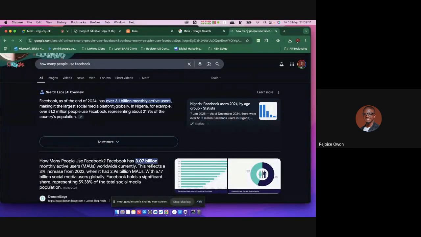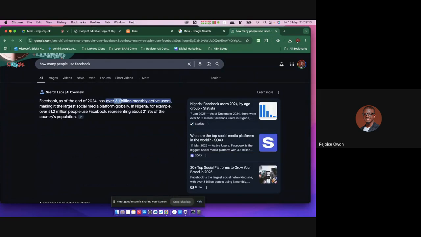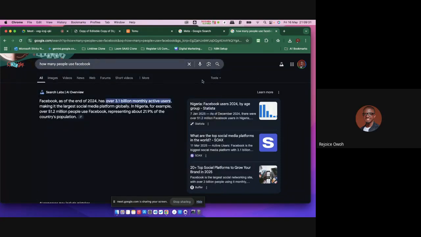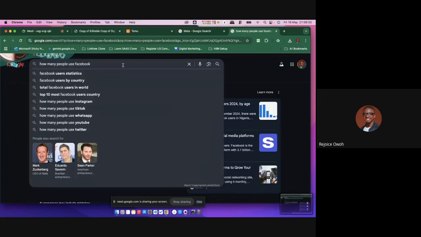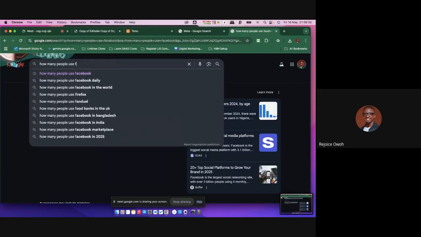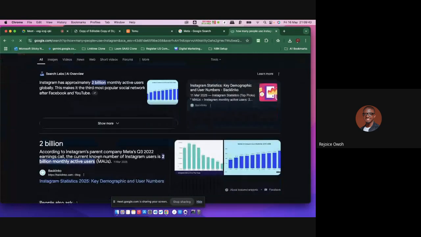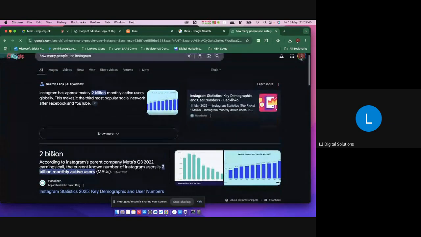Facebook has how many users? Over 3.1 billion monthly active users. Okay, calm down now. In Nigeria, for example, there are how many people? 51.2 million. All right, just a quick start, let's take a snapshot of that. Now let me come to how many people use Instagram. We're just going to use these two platforms as a case study. Instagram has 2 billion monthly users.